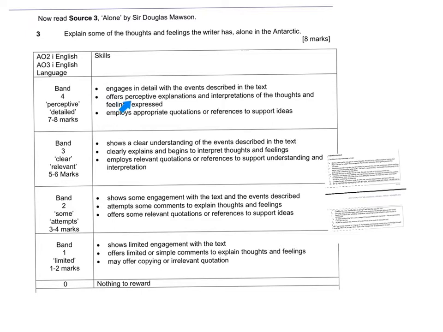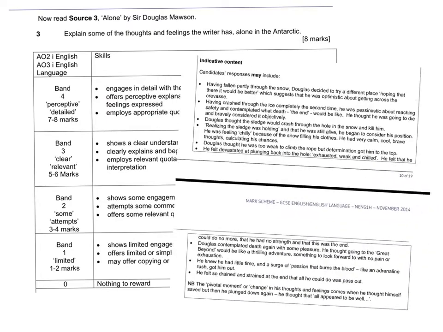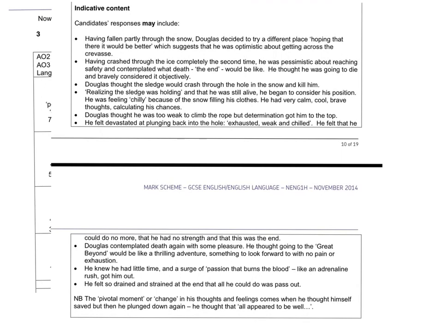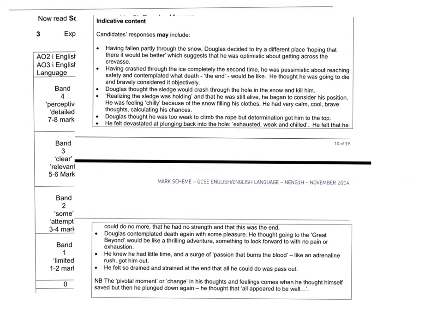Offering perceptive explanations, so interpreting things and coming out with intelligent comments that show that you've really thought it through. And the third bullet point is the important one, which is make sure that you offer quotations to support your ideas. So PEE paragraphs. And then here we've got the indicative comment, so you might want to, like you've done with questions 1 and 2, pause the video, read through, and then this will help you to be much more prepared for next lesson when you're going to go back to question 3 and improve your answer.